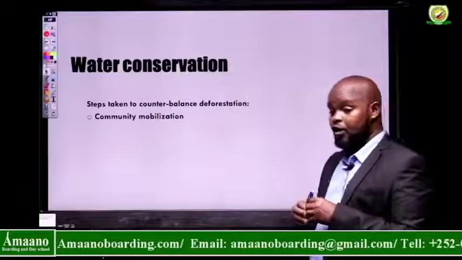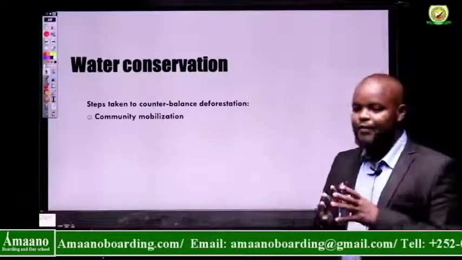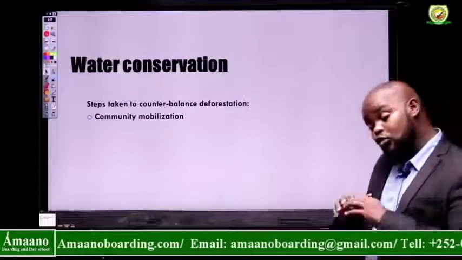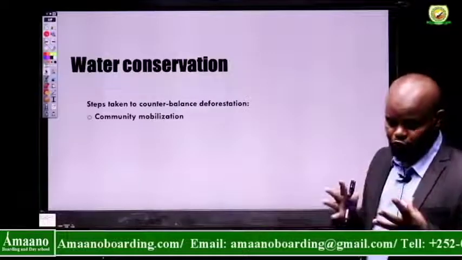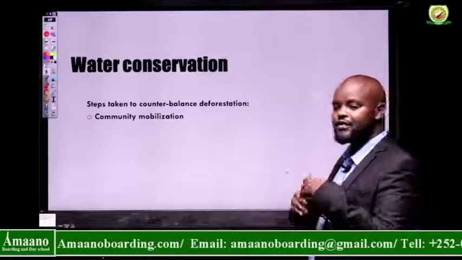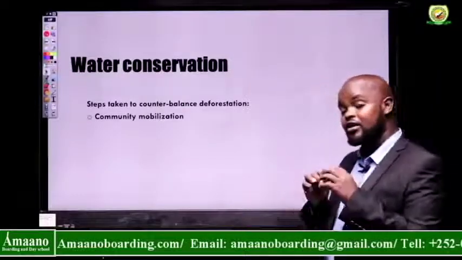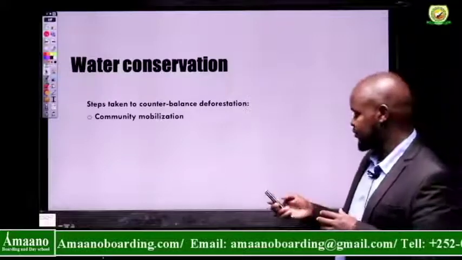We know that plants are being cut and cleared by people, and these are part and parcel of the community. So we need to launch a campaign against the removal of plants. We mobilize our community, particularly in the rural areas where this problem is very prevalent.